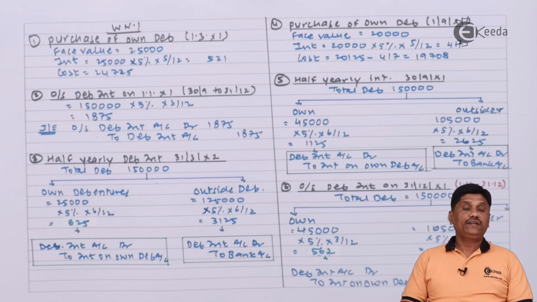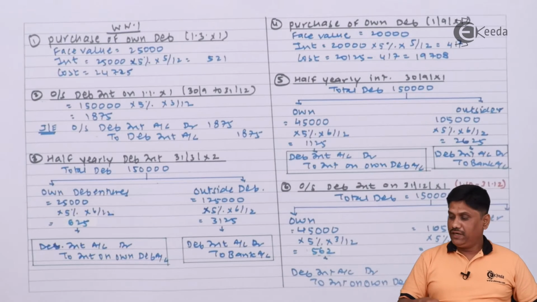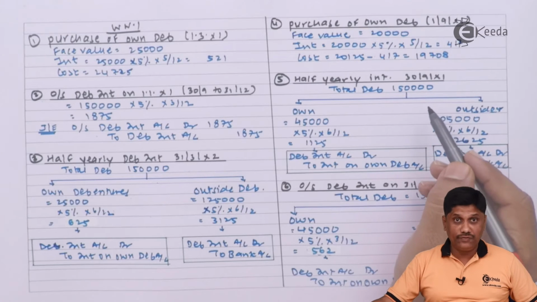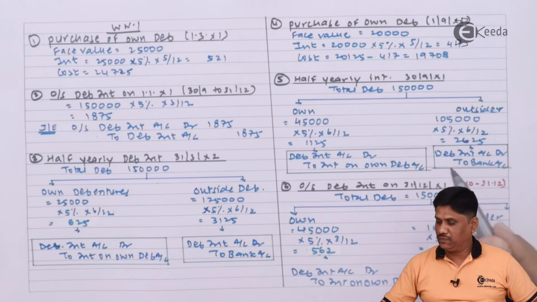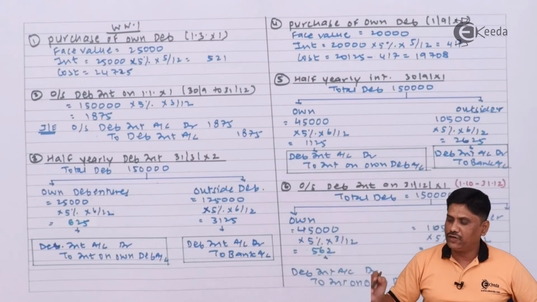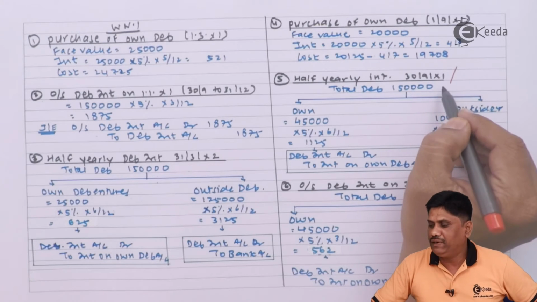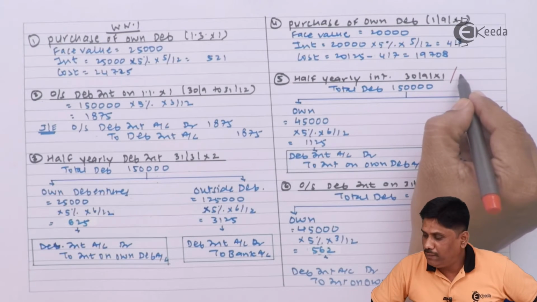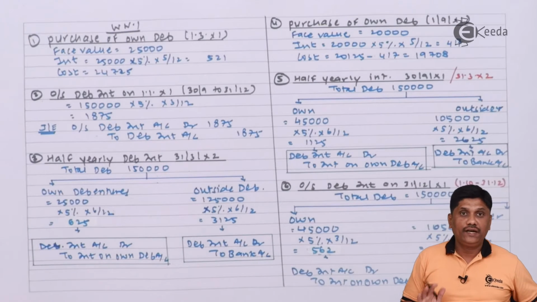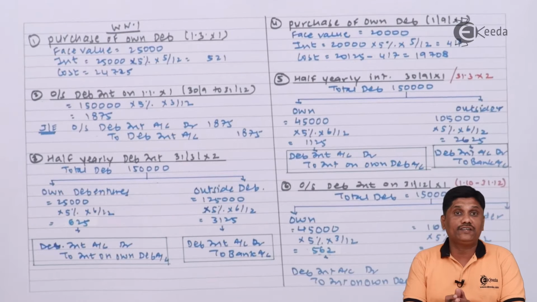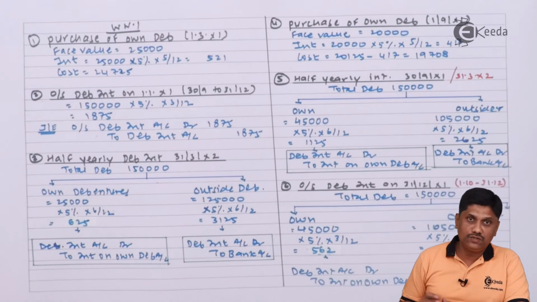When I calculate interest on 31st of March 20X2, my total debentures were 1,50,000. Out of that 45,000 were own debenture and outsider were 1,05,000. This means same working note I will draw as I did on 30th of September. So it is not only applicable on 30th September, it is also applicable on 31st of March X2. Try to understand, we have to calculate half yearly interest on 31st March X2 also. So the same entry will come. Okay, so I am just doing posting of that.